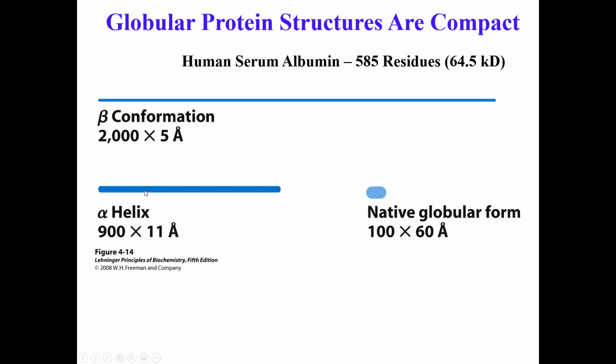But if the same protein has to fold not just into simple secondary structures like alpha helix or beta sheets, but many of these alpha helical structures and beta structures are allowed to come together and form a globular, native protein, then the protein becomes a lot more compact, as you see here. So this gives you an idea how protein folding actually generates this globular protein structure that is much more compact.